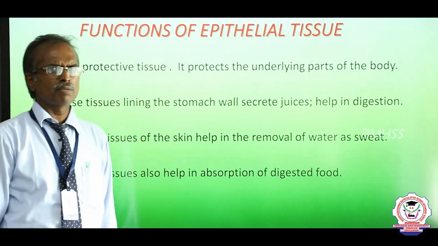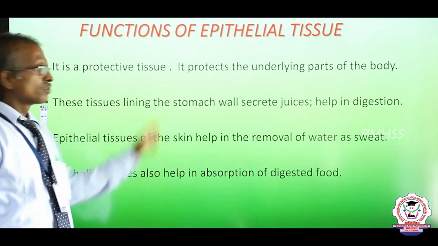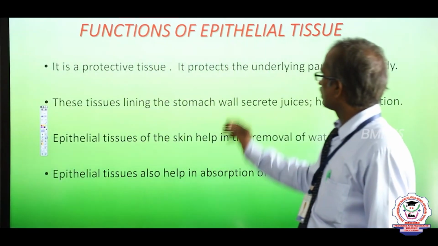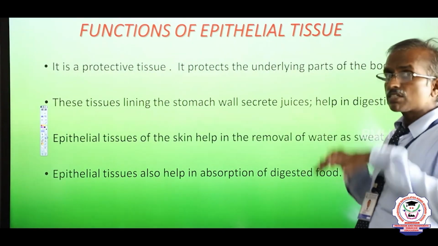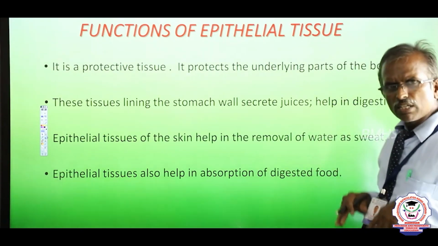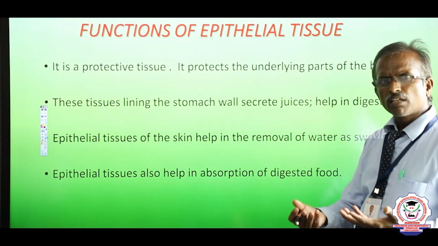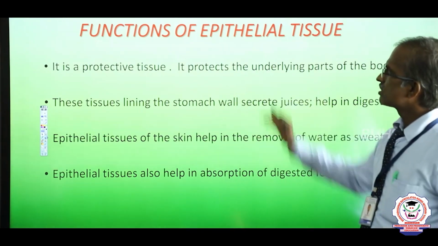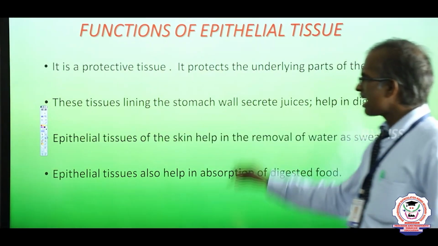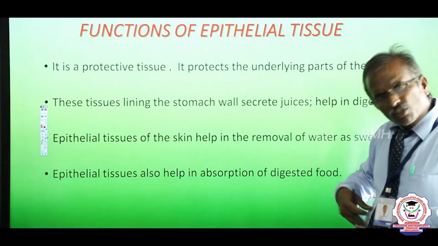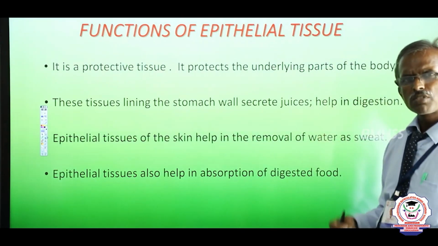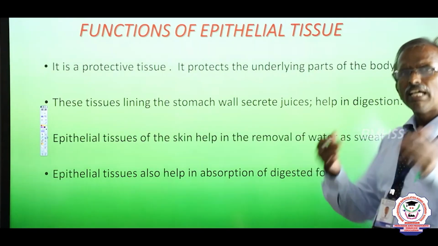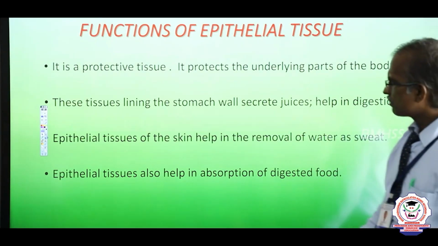The main function of the epithelial tissues is to protect. It is a protective tissue which protects the underlying tissues in the body organs from injury, desiccation or entry of germs. That is the main function. These tissues line the stomach wall to secrete juice, which we call gastric juice. These juices help in digestion, being digestive in function.